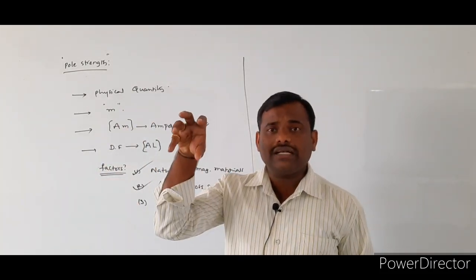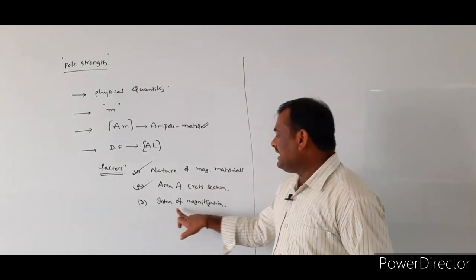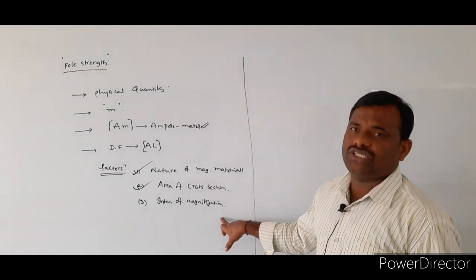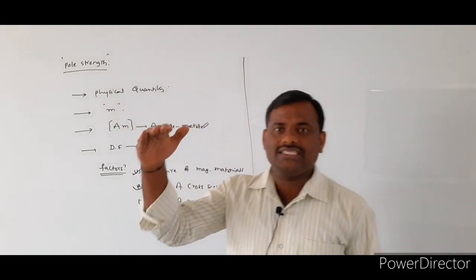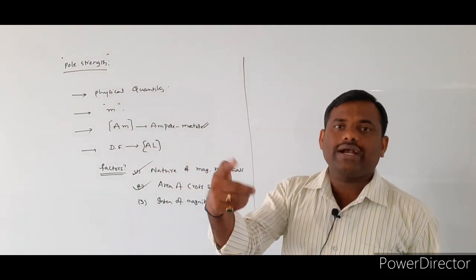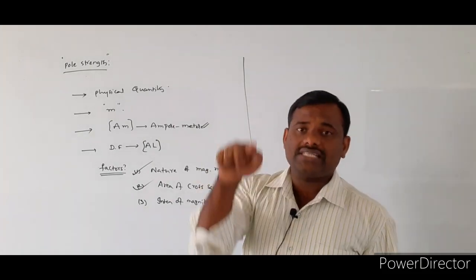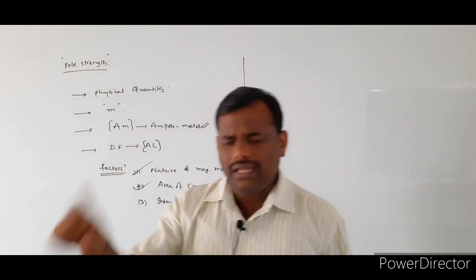The strength of that magnet depends upon the intensity of magnetization, up to what extent we magnetize it.